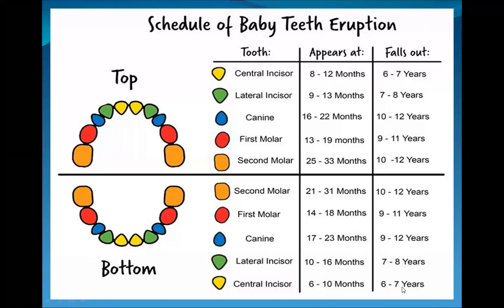So by the time the child goes to the first standard, after what you call nursery, UKG, LKG and all that, when it comes to first standard, the teeth start falling. So 6 years to 7 years is the first. Similarly, 6 years to 7 years here. By the age of, say, maximum 12 years, you can see another 12 years here. So usually the second molars take up to 12 years to fall off. That means by the age of 12, and the next year is 13.